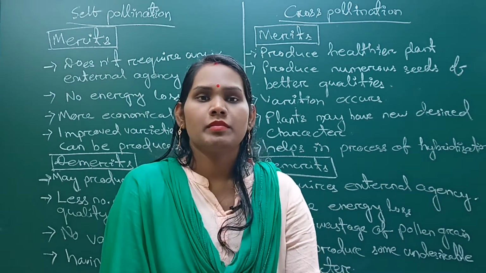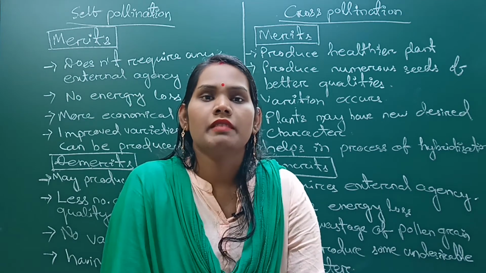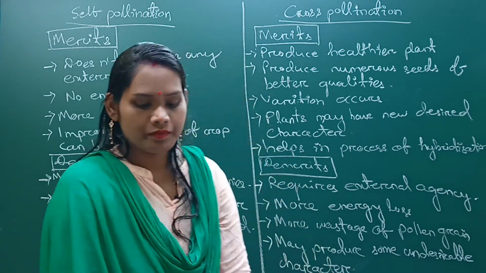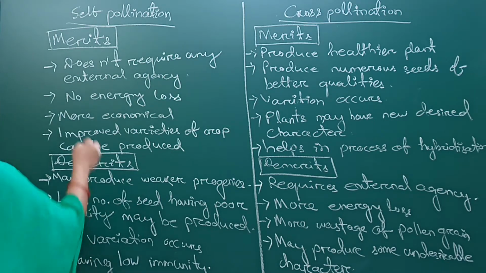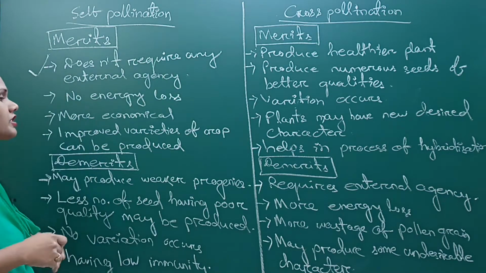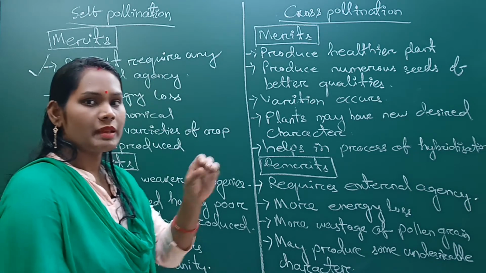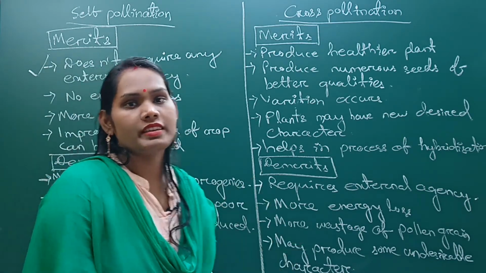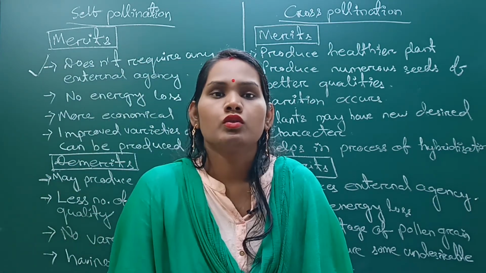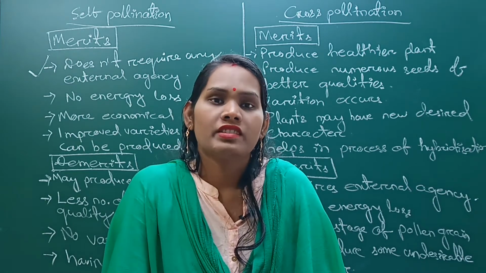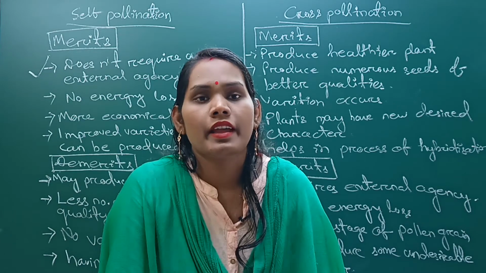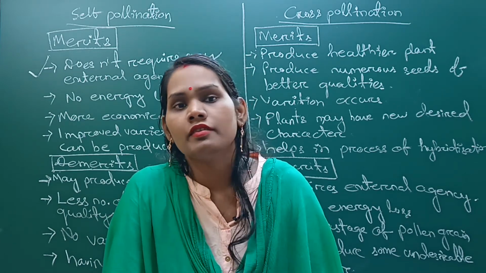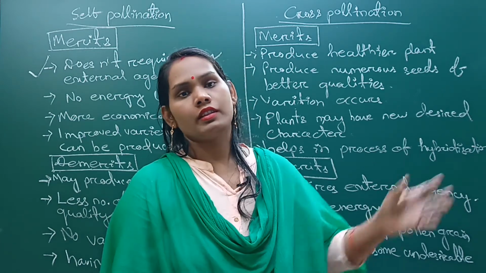So let's discuss the merits and demerits of self pollination and cross pollination. So first come to merits of self pollination. The first one is that it does not require any external agency. Agency means if pollination occurs by some agency, that is through wind, through water, through insects, through birds. These are the agents, and they help to transfer the pollen grain from one flower to another flower.